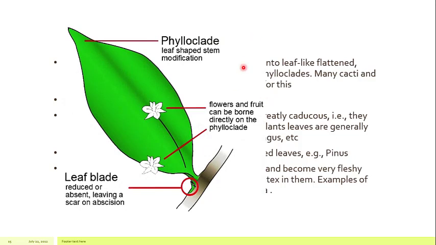So as you can see, here are the phylloclades, and flowers are directly present. These are the leaf blade, and this is the leaf, but this is actually the stem. You can see this is a leaf-like structure, but the real leaves are reduced or absent, leaving a scar on abscission. Here is the simple leaf, but it looks like a leaf and it is not the leaf. The flowers and fruits are present directly on the stem.